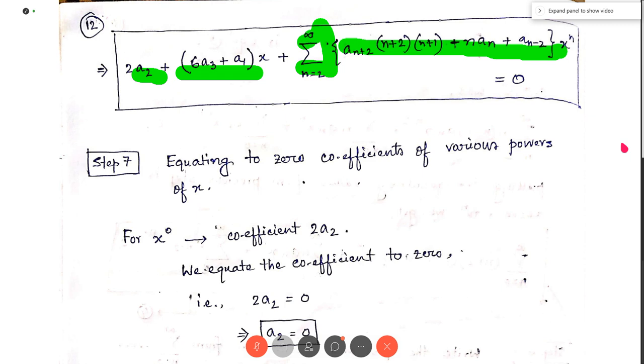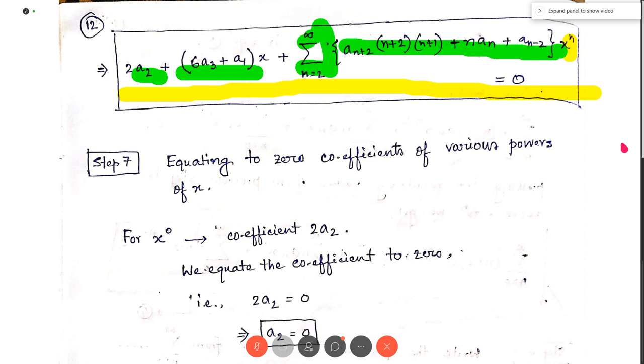So I have just taken common x to the power n and written it in the same summation, n equal to 2 to infinity. Sahil has a question, I think, that why we are taking it as a single summation from n equal to 2. Okay, this was your question. The answer is that we can write the remaining terms in a single summation.